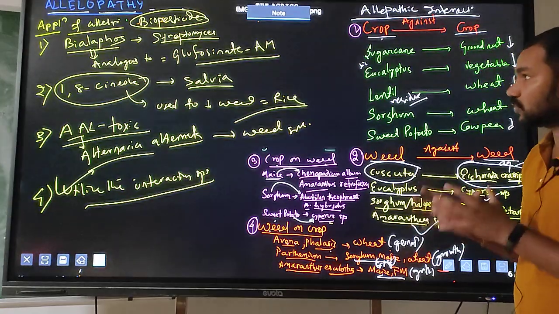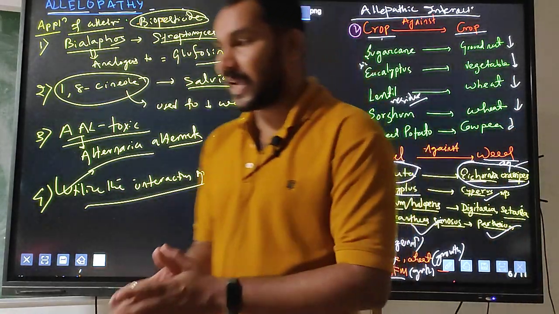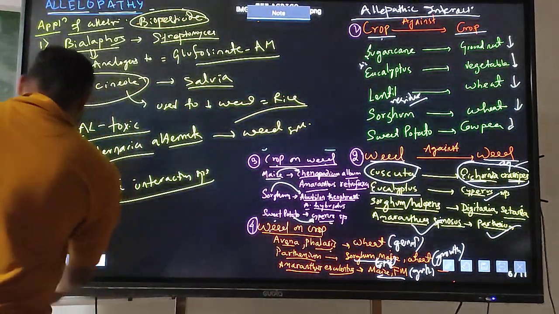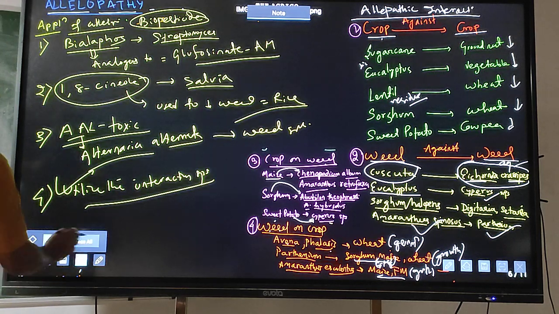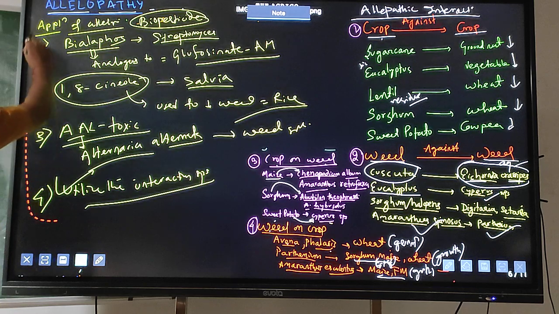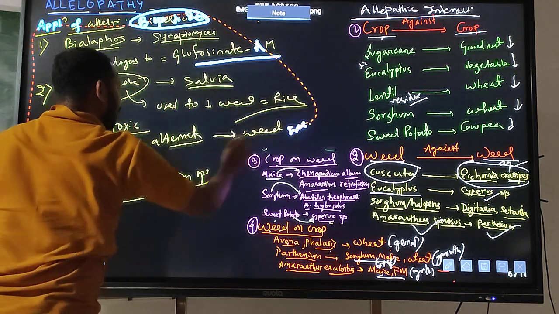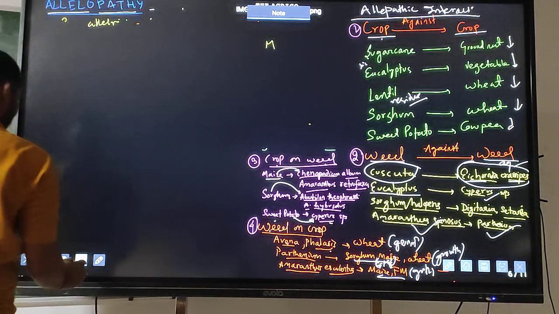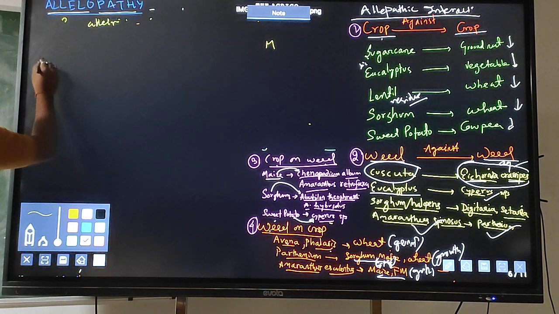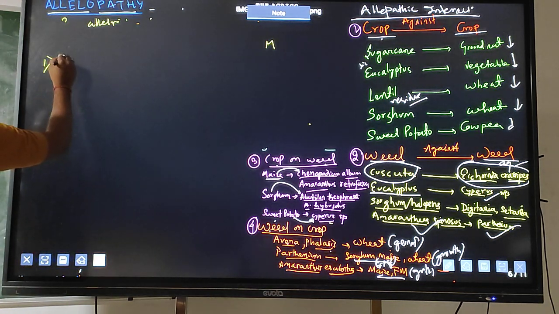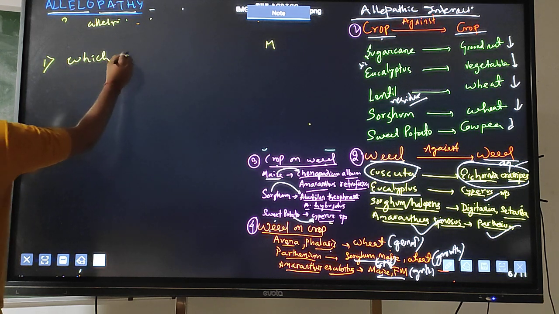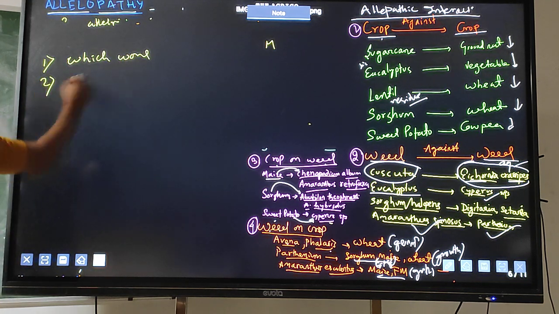Basic things you should remember are the entrance-based questions. What are the entrance-based questions? In entrance examinations, the question will come from which word, the Greek words allelon and pathos.